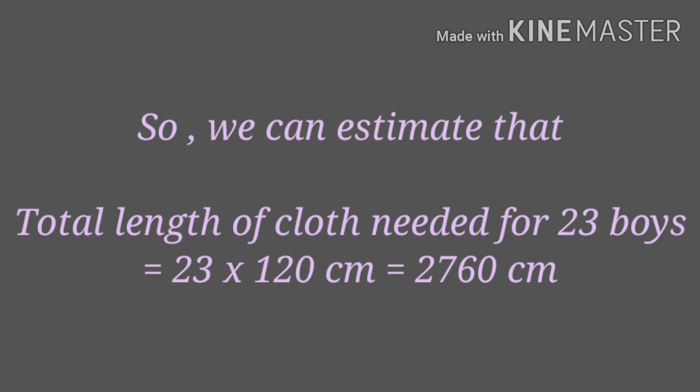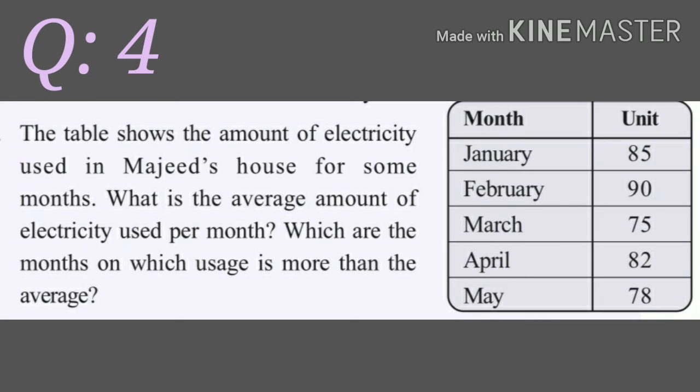So, we can estimate that total length of cloth needed for 23 boys is equal to 23 into 120 centimeters, that is equal to 2760 centimeters. Question number 4. The table shows the amount of electricity used in Majid's house for some months. What is the average amount of electricity used per month? Which are the months in which usage is more than the average?